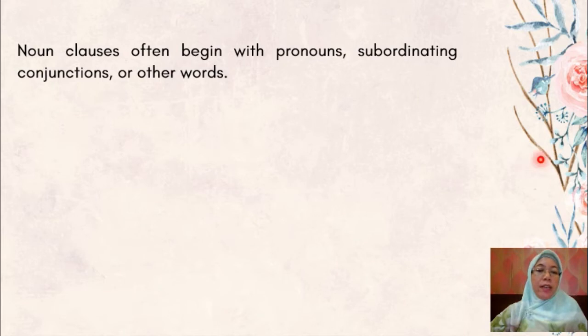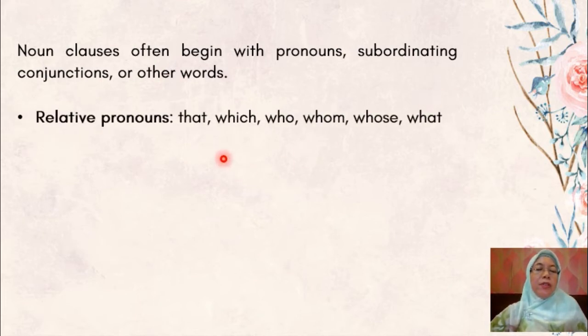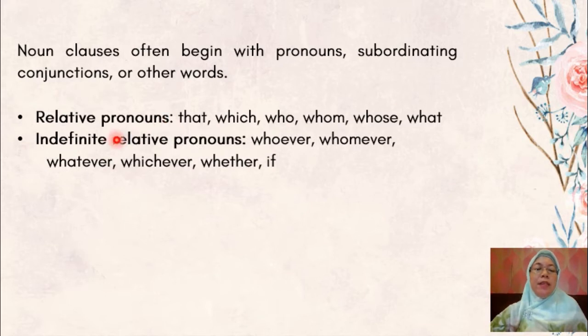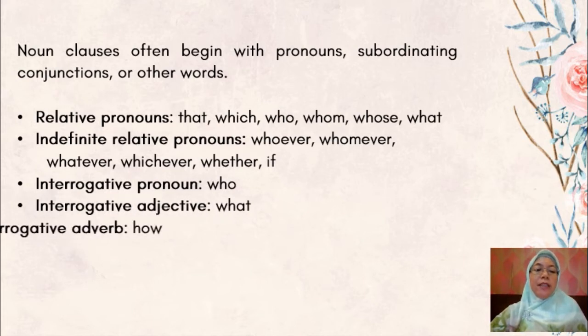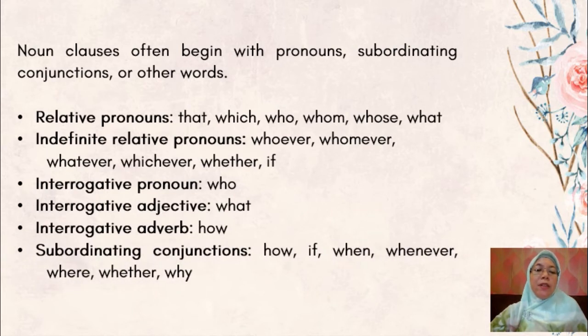Okay, noun clauses often begin with pronouns, subordinate conjunctions, or other words. Let's see. Noun clauses often begin with relative pronouns: that, which, who, whom, what, whose. They can begin with indefinite relative pronouns: whoever, whomever, whatever, whichever, whether, if. Interrogative pronoun who, interrogative adjective what, interrogative adverb how, and subordinating conjunctions such as how, if, when, whenever, where, whether, why.